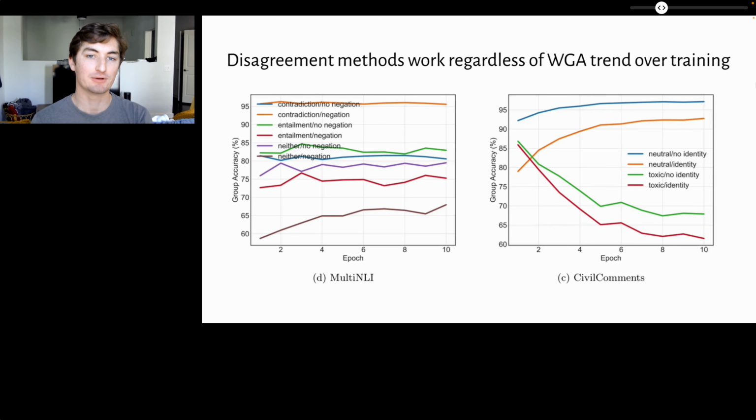First, disagreement methods work regardless of the worst-group accuracy trend over training. While early-stop misclassification assumes that the worst-group accuracy starts low and increases over training, this is not the case on datasets such as CivilComments. On the other hand, disagreement performs well as long as the worst-group accuracy changes significantly over training.